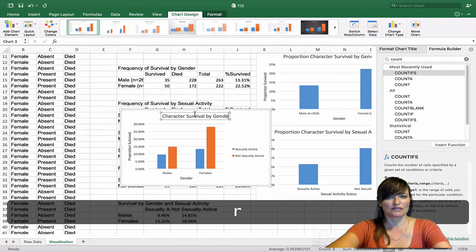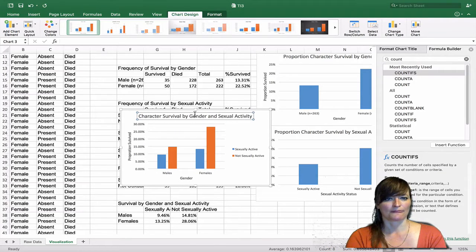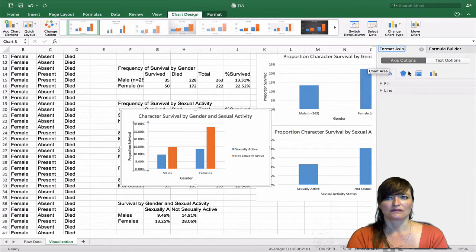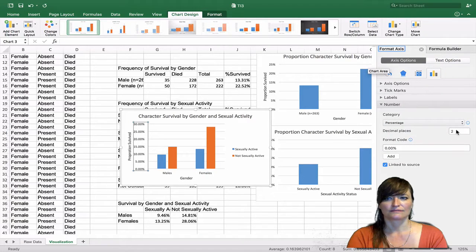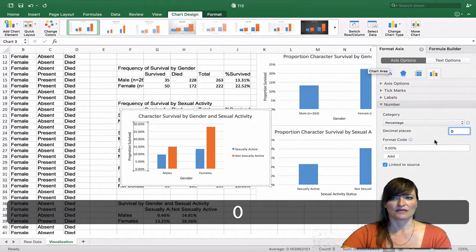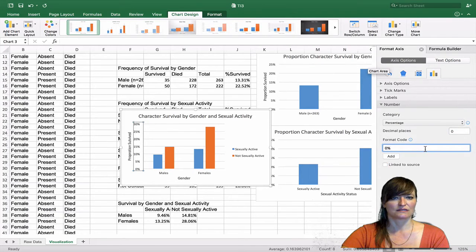So I'm going to say this is by gender and sexual activity. Couple more things. Take away some of that clutter. Make sure it's got a 0 baseline.